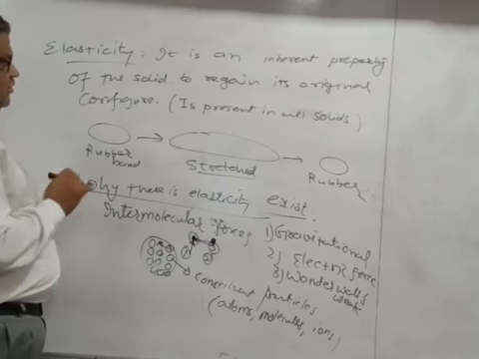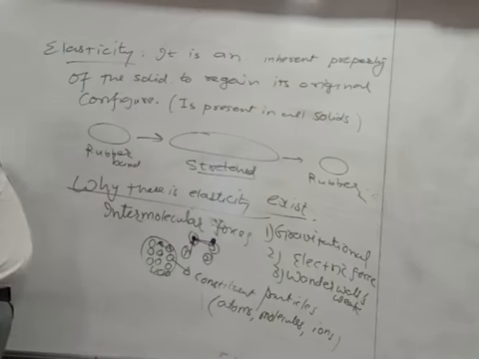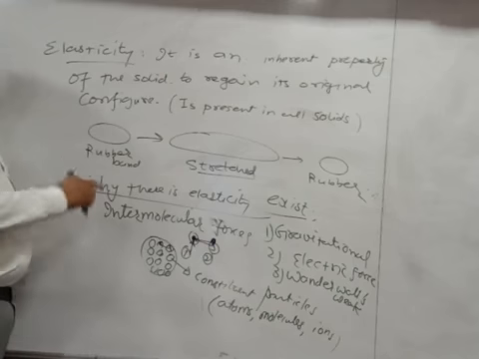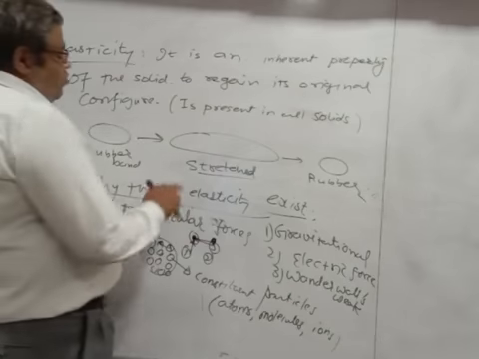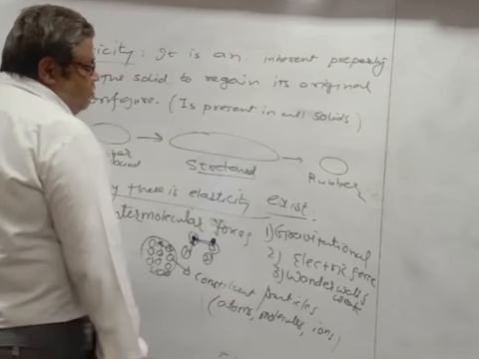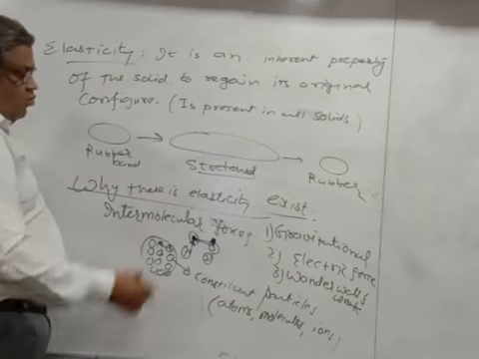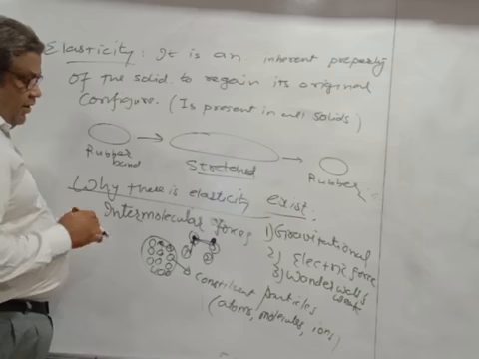So elasticity is nothing but an inherent property of the solid to regain its original configuration, and this elasticity is present in all the solids. I have given you the example of rubber. If you stretch the rubber, it will change its shape, and after you remove the applied force, the rubber will regain its original position. Why is there elasticity in any solid?